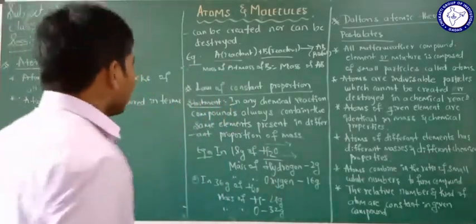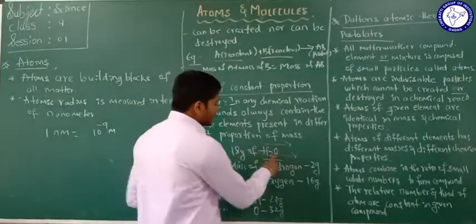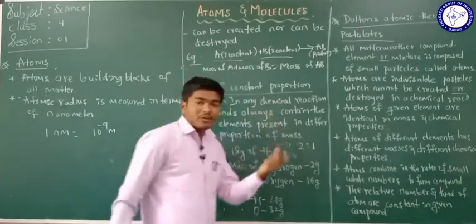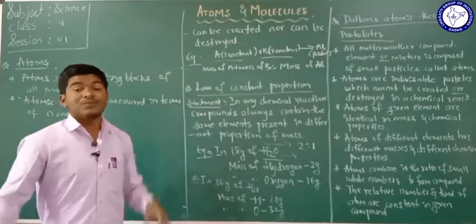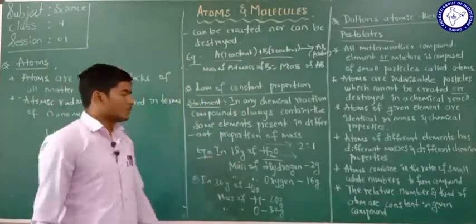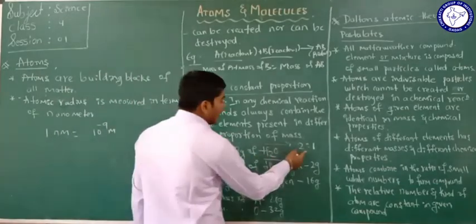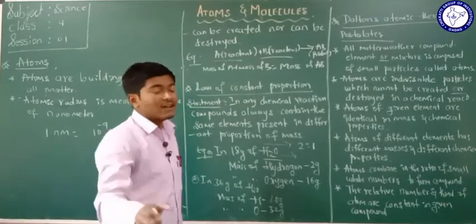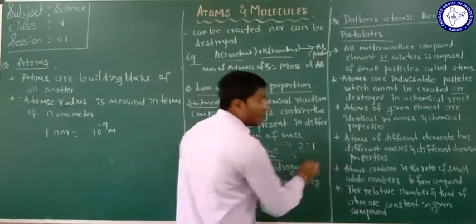One water molecule contains 2 hydrogen atoms and 1 oxygen atom. The ratio is 2:1. If you take 16 grams, or 1000 grams of water, in that case also the relative number of atoms of the elements present in the compound is always constant, that is, in the ratio of 2:1.